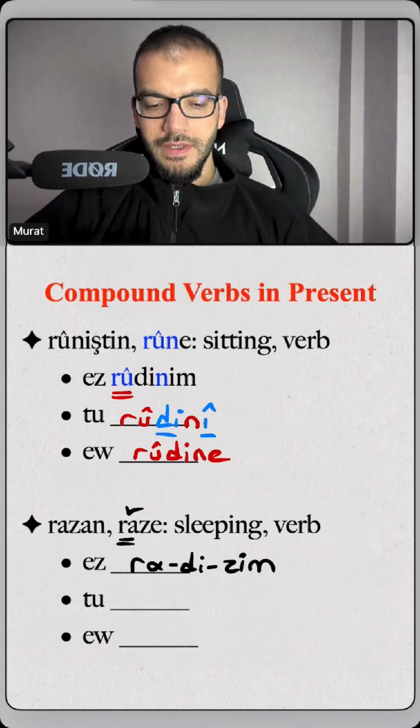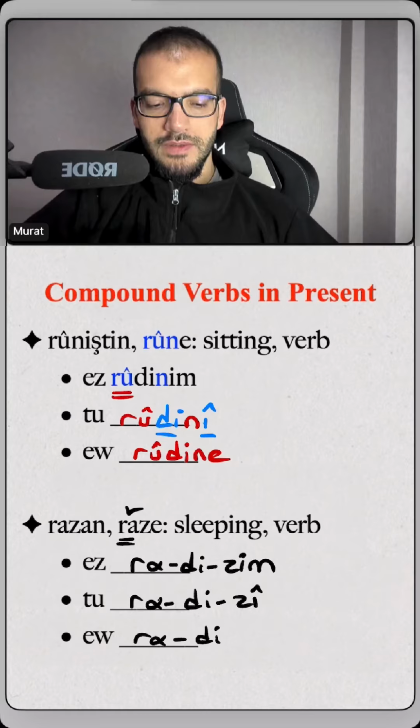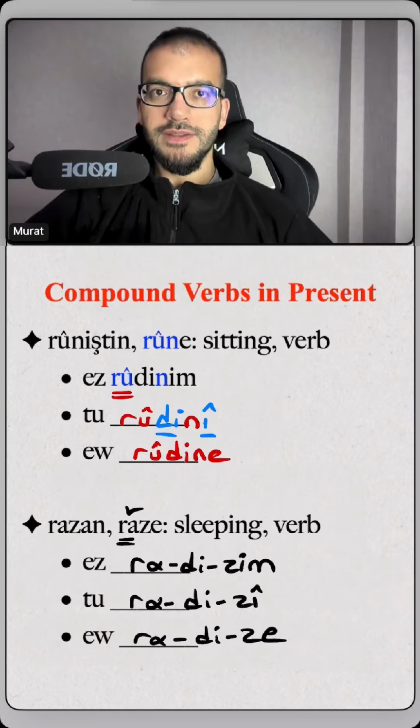I am sleeping, and you say to, râzı. To râzı will be you are sleeping, and you say ev râze. Ev râze, she or he is sleeping.